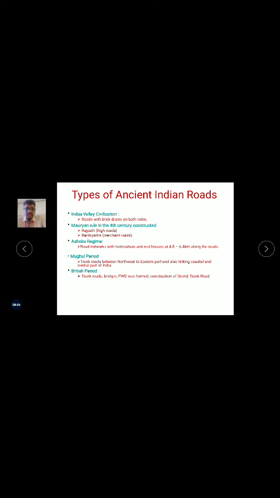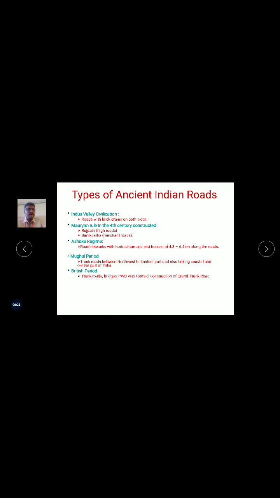Next one is the Mughal period roads. These are also called trunk roads, where two-way roads were constructed in this Mughal period. And the next one is British roads, where the trunk roads come under four-lane roads. The two lanes are for traveling from one side, the next two for the opposite direction. These roads come under the British period.